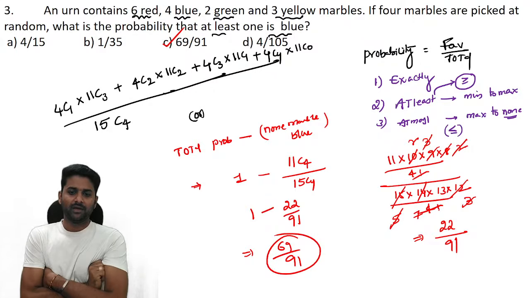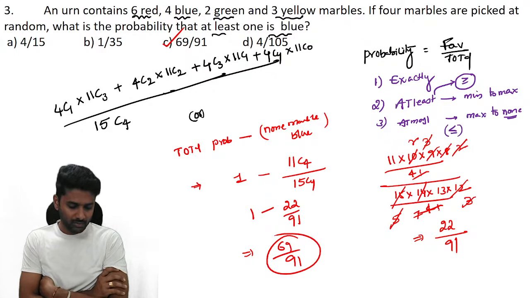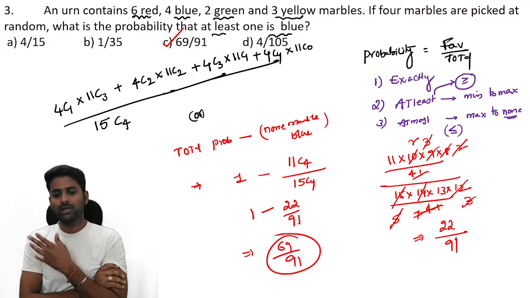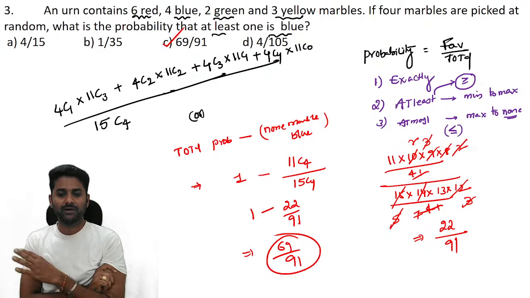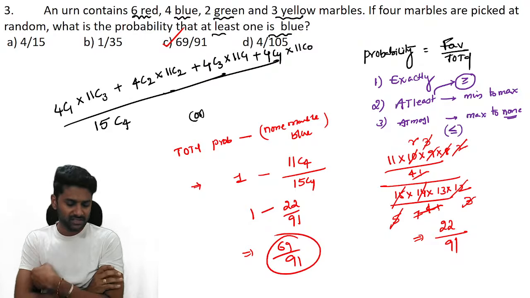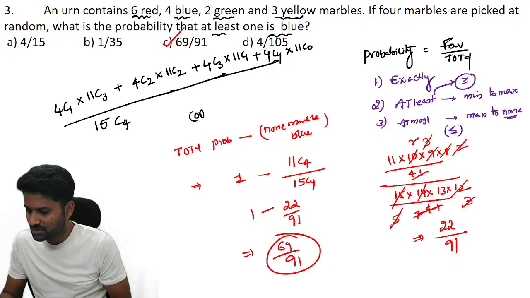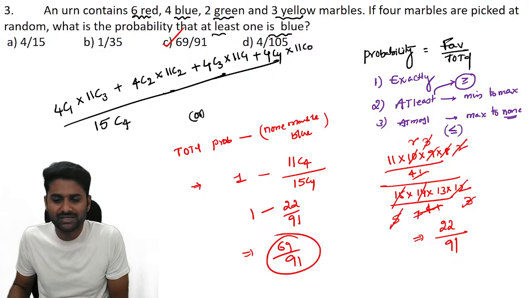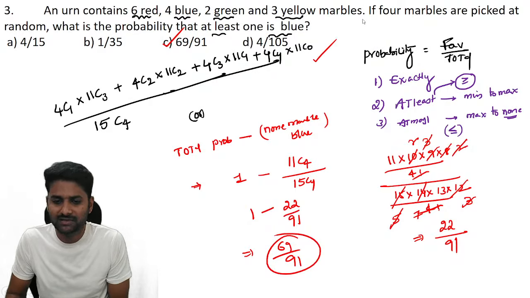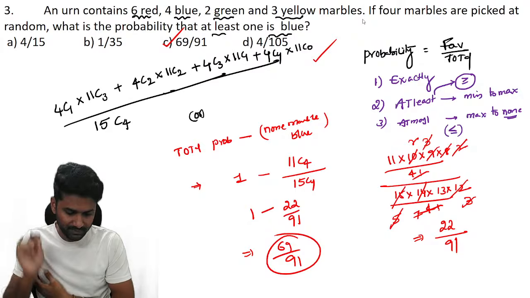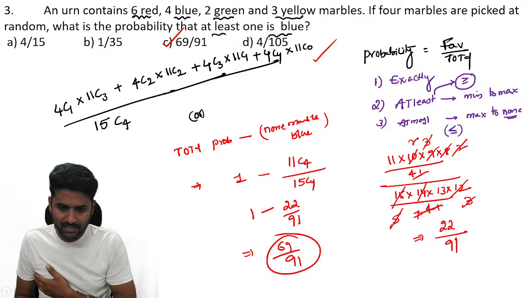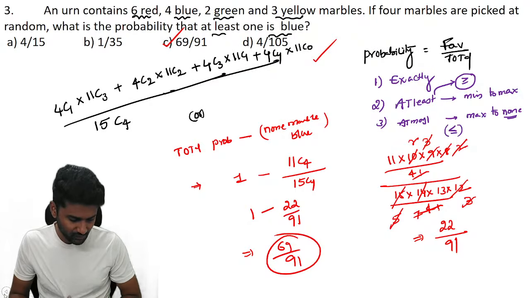At least one blue means out of 4, one is blue, or 2 are blue, or 3 are blue, or 4 are blue. So what is your observation? If you go with the total probability minus none of the marbles is blue, then it defines the exact case. It's a reverse approach. If you understand the concept, then you can save your calculation. Otherwise, it's a larger one. So clear? It's 69 by 91. It's not 4 by 15.